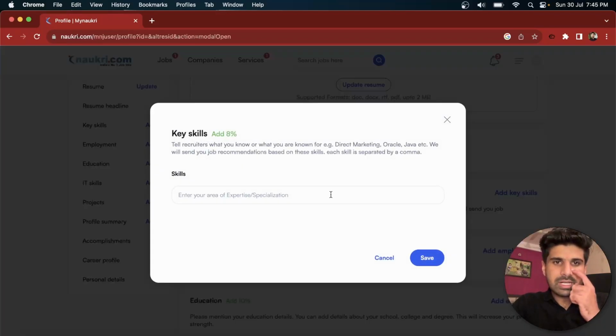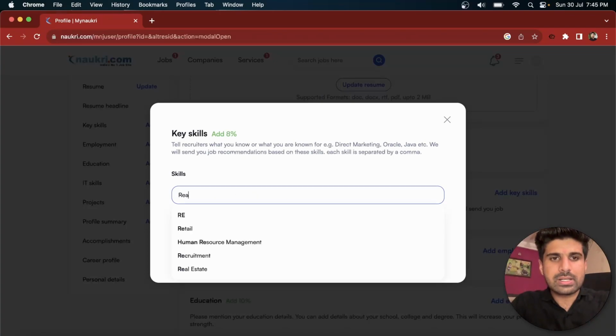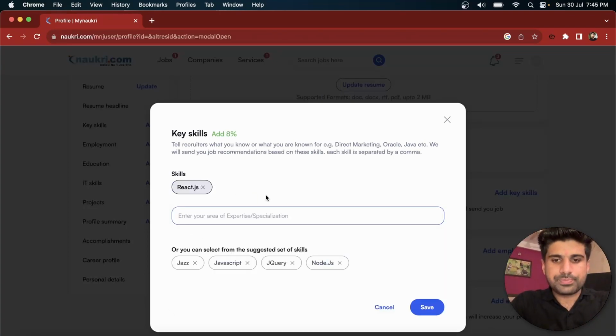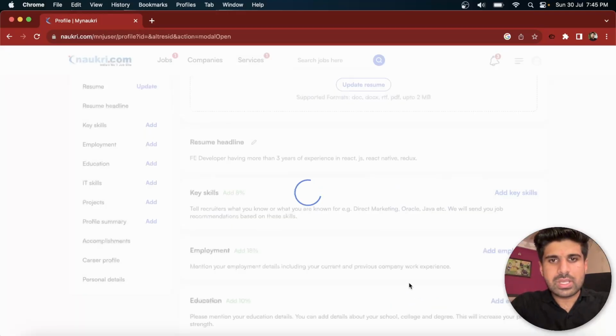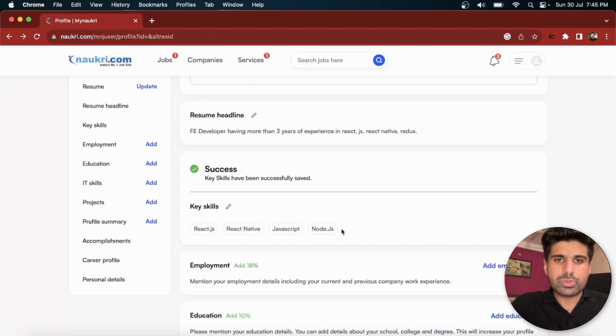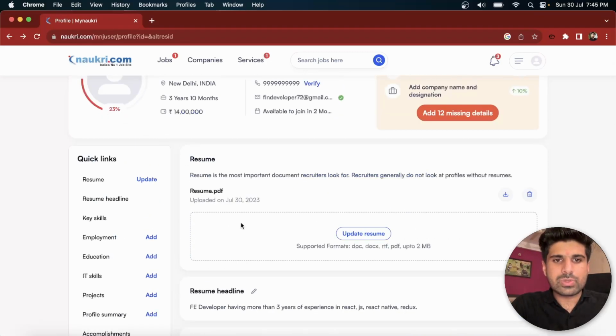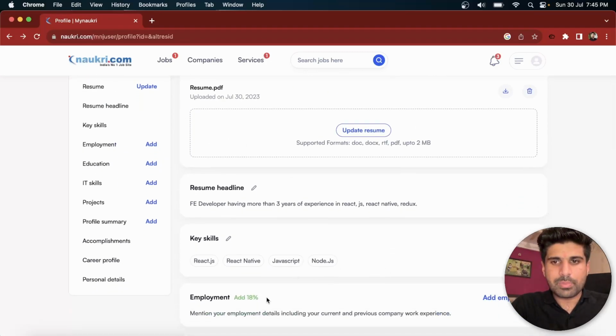So we can enter our key skills. So let's create React.js, React Native for example. You can create, I think, 4 or 5 key skills. JavaScript would be there, and Node.js also, and I think that's all. So we can save it, or any key skill you have, just put it down. So it will again increase your score. When we refresh it, it will appear onto the top.